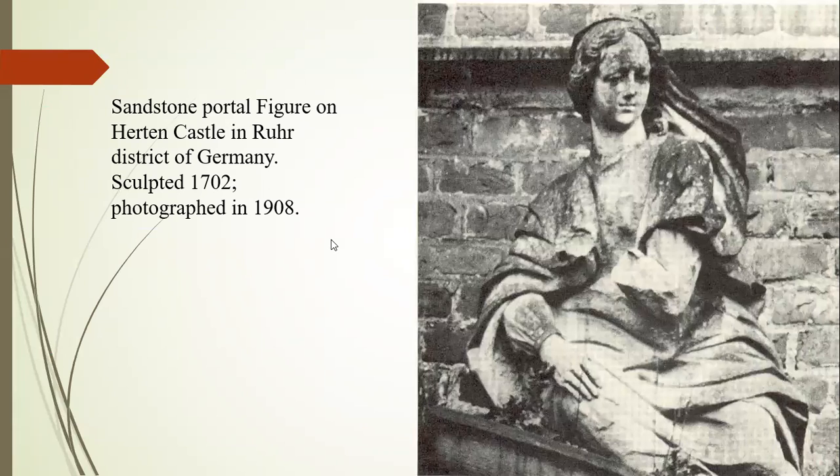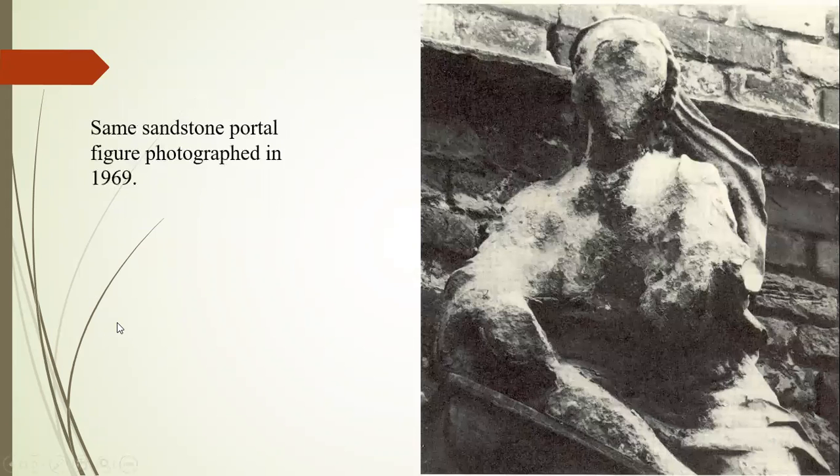This photograph was taken in 1908 when the atmosphere had highly acidic rain, and it created a harmful effect. Some of the pollution creates a corrosive effect on all parts of our atmosphere. Then another image was taken later, in 1969. You can see the outer side of the design has flaked off because of the acidic rain and acidic parts of our atmosphere. They corrode this surface.